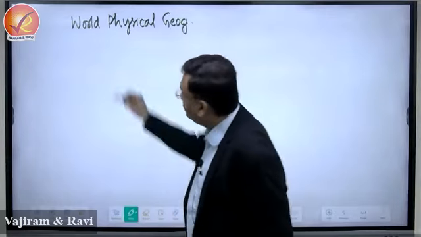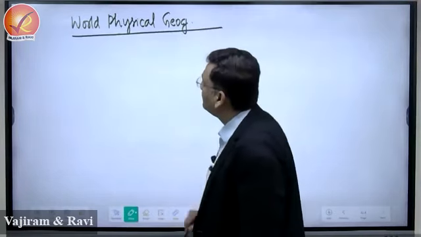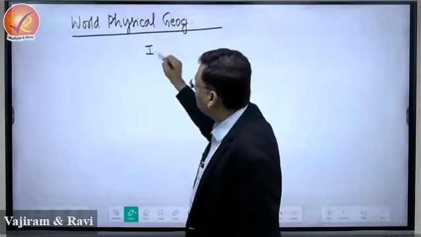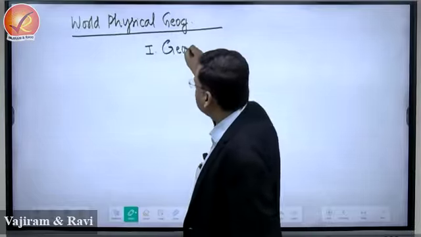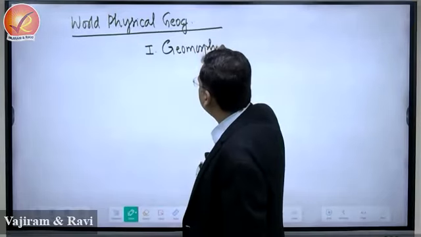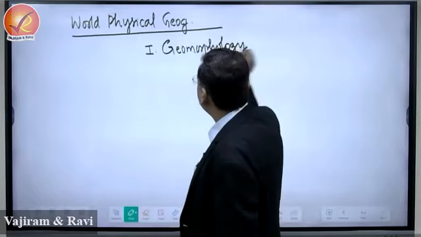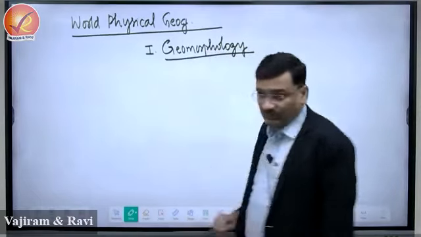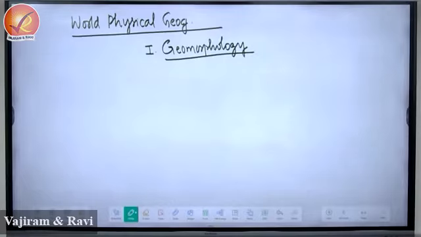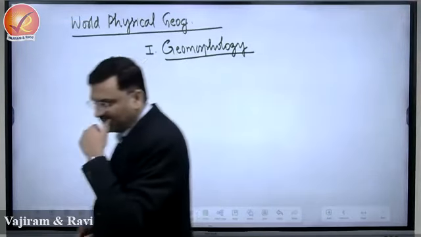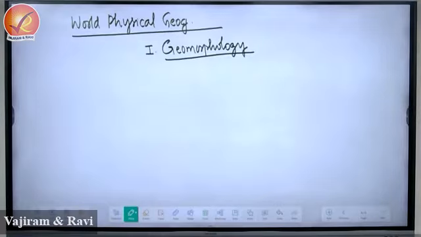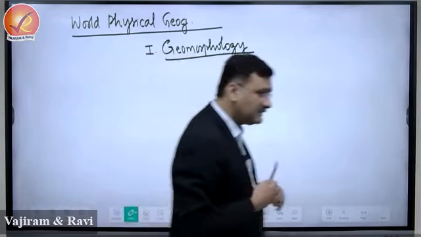In this, we'll start with the first, geomorphology, right? I'll be covering 2 topics here: geomorphology and Indian physical geography. So first we'll finish with geomorphology. Around 7 sessions are needed to complete this chapter.